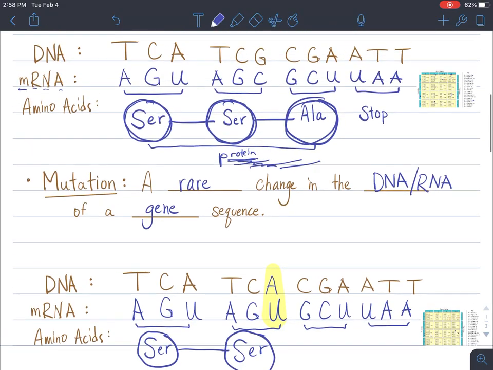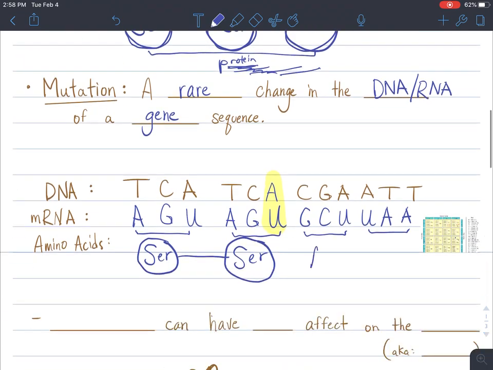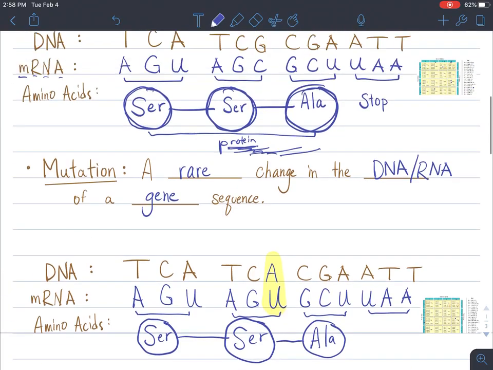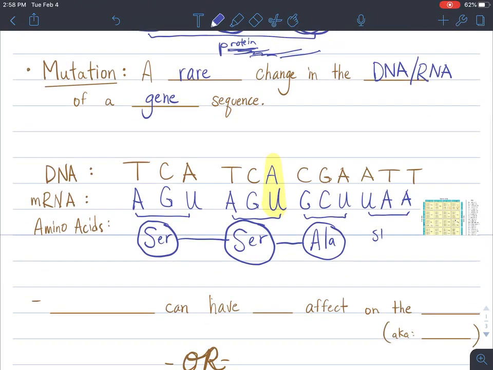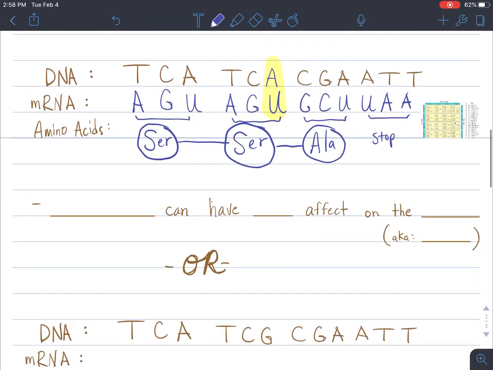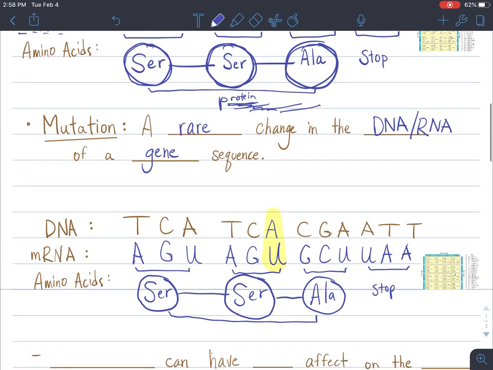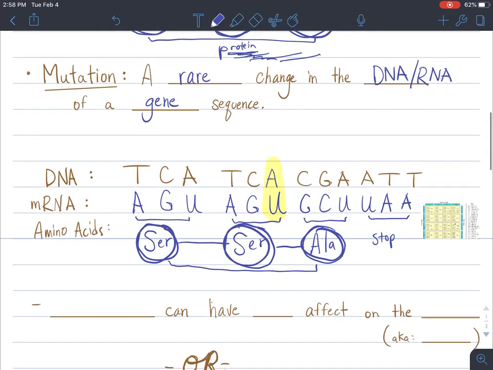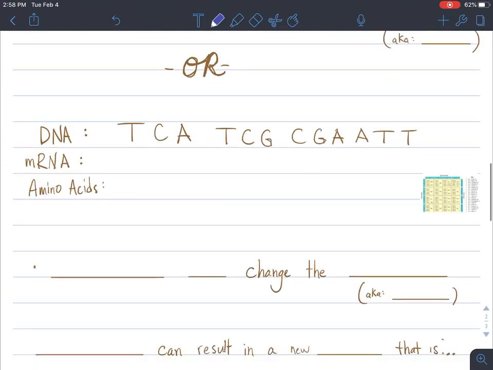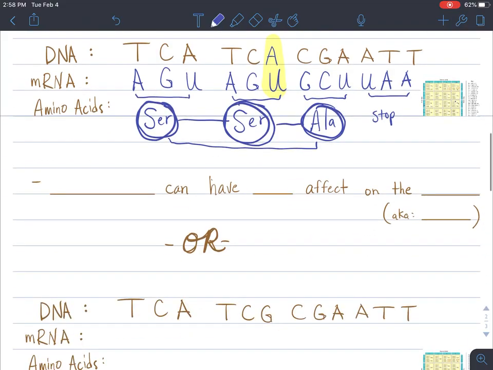GCU is going to be the same as what it was above. So that's going to be ALA, or alanine. It's going to connect. Then UAA is still the same, so that's going to stop the ribosome from working, and we have our protein. But if we compare this protein to our top protein, we have SER connected to SER connected to ALA. Those amino acids connect to make the same exact protein.